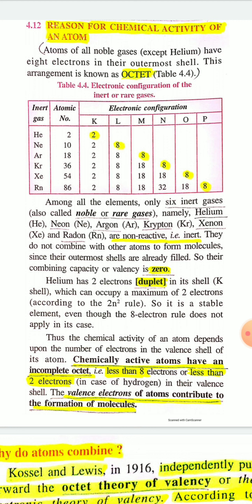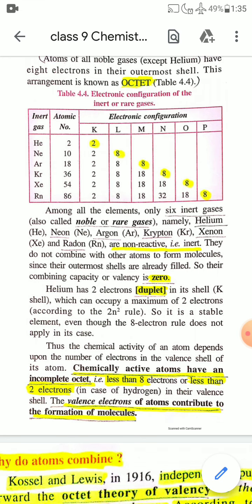So from this electronic configuration of noble gases, it is clear that except helium, which has 2 electrons in its valence shell, all the other noble gases have 8 electrons in their outermost or valence shell.